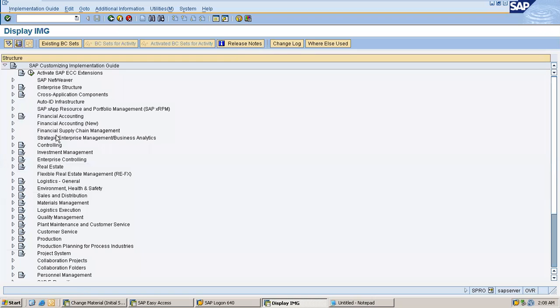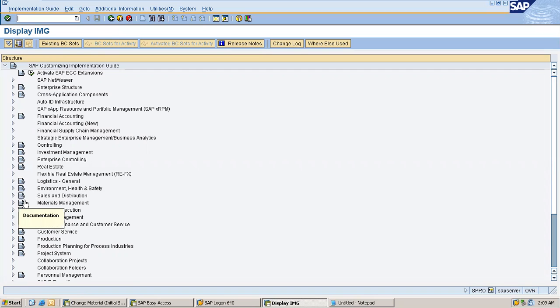Yes, see, this is a kind of cockpit screen where you will have different modules. You have the configuration areas, and this is where you configure your business using all these options. We mainly work in the sales and distribution module, so throughout our course we will be working here.